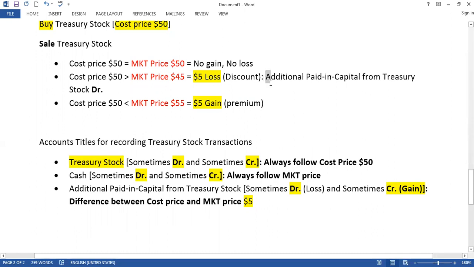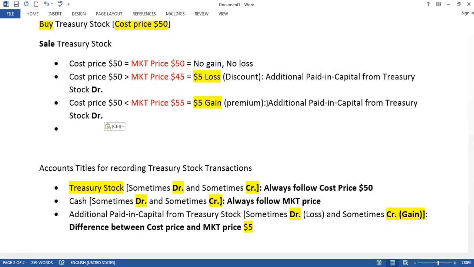If we have a gain, then we record this additional paid in capital from sale of treasury stock on the credit side. Because we cannot write loss, discount, gain, or premium, there is only one account, additional paid in capital from treasury stock. Gain means credit, loss means debit.